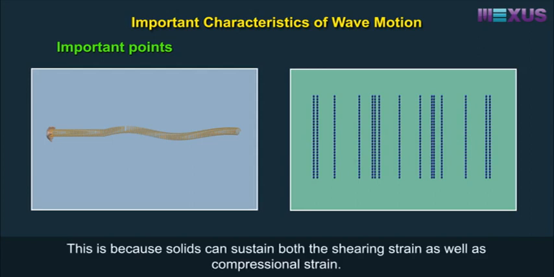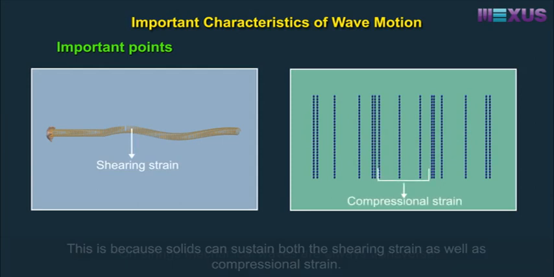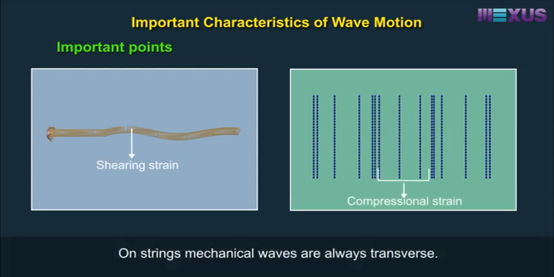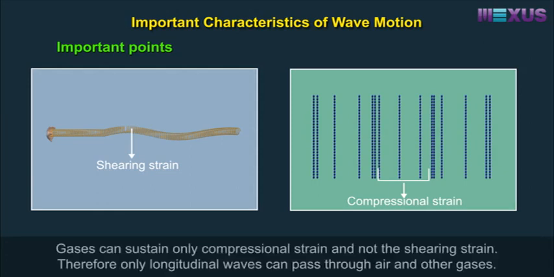This is because solids can sustain both the shearing strain as well as compressional strain. On strings, mechanical waves are always transverse. Gases can sustain only compressional strain and not the shearing strain. Therefore, only longitudinal waves can pass through air and other gases.